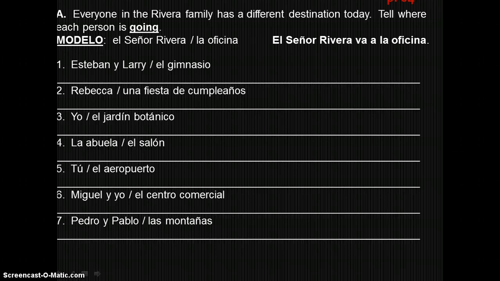All right, go ahead and turn to page 64. We're going to, again, practice more with this verb. So, section A says, everyone in the Rivera family has a different destination today. Tell where each person is going. So this is a place. Okay, so these are all places, they're destinations. So use the verb ir where the slash is, and don't forget you need to have an a. Go ahead and pause the video, complete 1 through 7, and then check your answers.